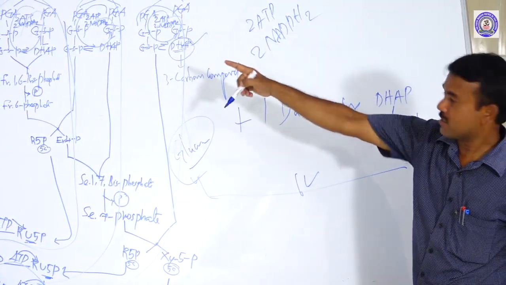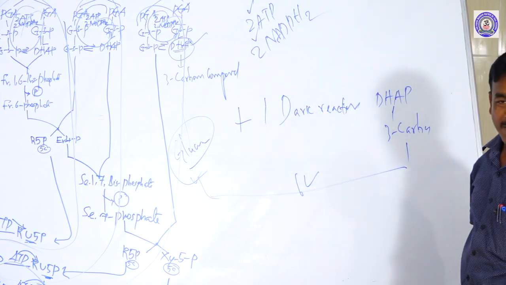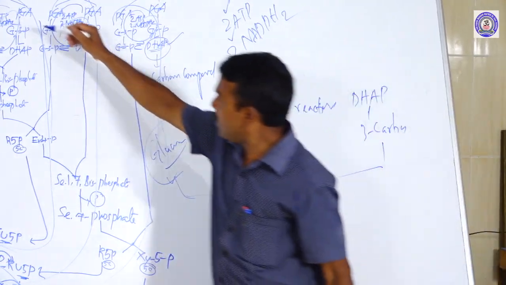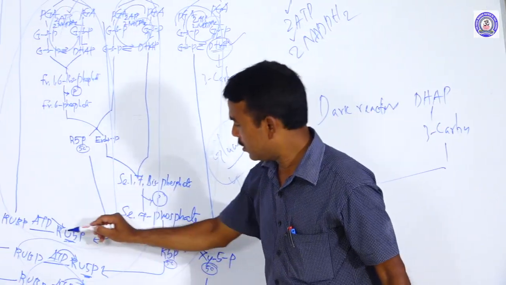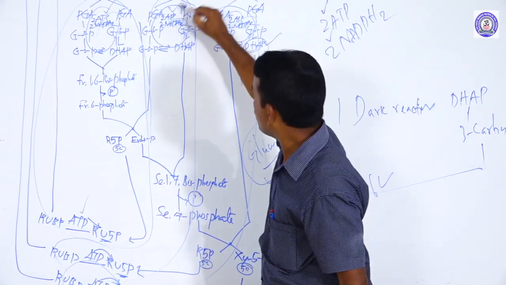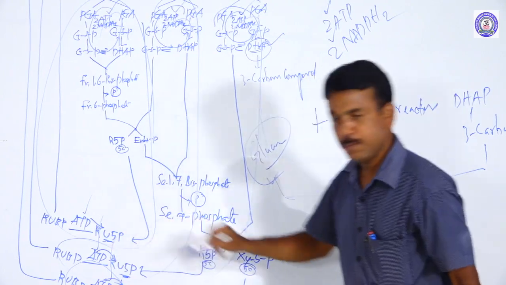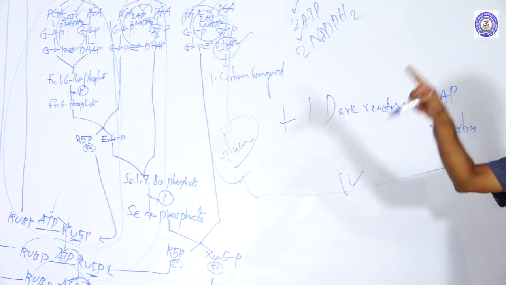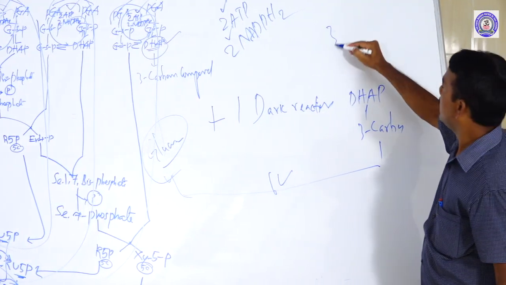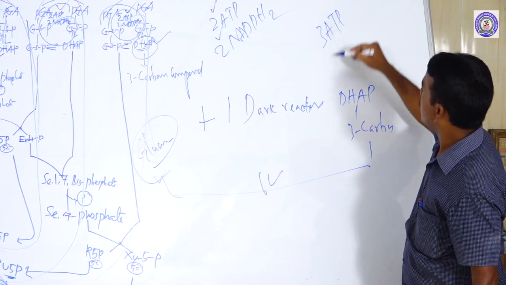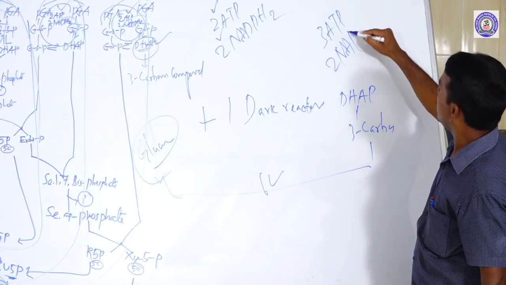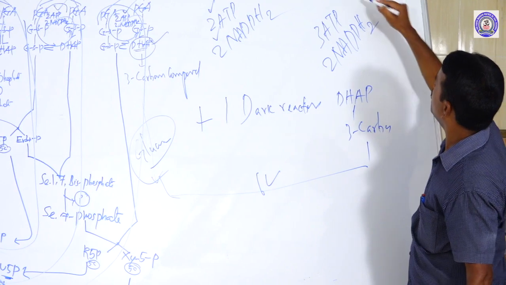Up to reduction, 2 ATP and 2 NADPH2 for each cycle. Already here 2 ATP is given, then 1 ATP. Already here 2 ATP is given, here 1 ATP. Already here 2 ATP is given, so 1 ATP. So each cycle uses 3 ATP and 2 NADPH2.